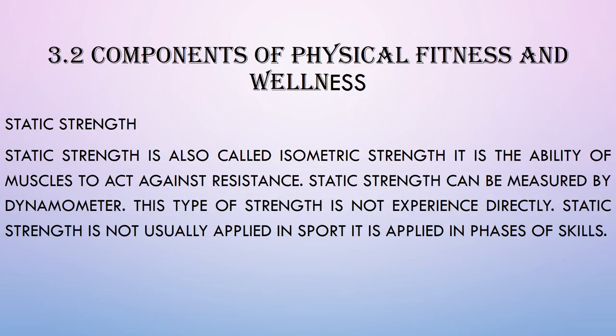And next is static strength. So all those three were the types of dynamic strength, and now we are going to talk about static strength. It is also called isometric strength. Isometric strength means that there is no change in the movements, or there is no change in the length or the movement. It is the ability of muscles to act against resistance. Static strength can be measured by a dynamometer. This type of strength is not usually applied directly in sports. It is applied in a phase of different games and sports, or in different skills.